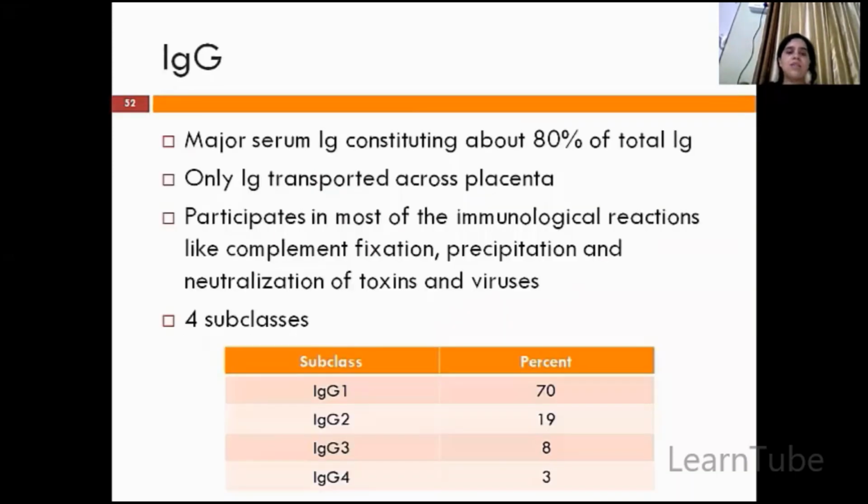Now we'll see the first class, that is IgG. It forms 80% of the total immunoglobulins. It can pass through the placenta. It participates in complement fixation, opsonization, and neutralization of toxins and viruses. And it is further subdivided into four subclasses: G1, G2, G3, and G4, with 70%, 90%, 8 and 3%.